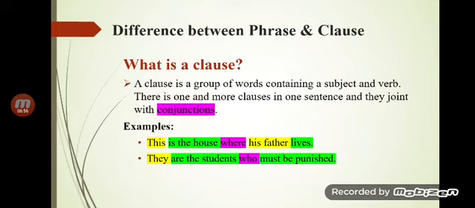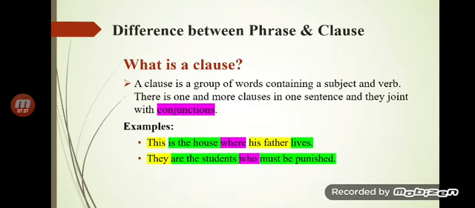Sometimes in our sentence we may have more than one clause, and in order to have more than one clause, we need to join them by a conjunction. So here, this is the house where his father lives. In this, 'where', as shown in the color, is used as a conjunction. They are the students who must be punished. That is shown as a conjunction. So there are two different clauses that are being joined by the use of a conjunction.